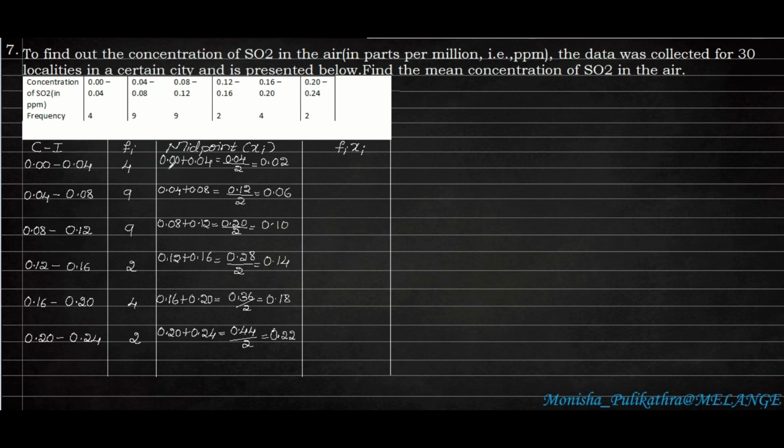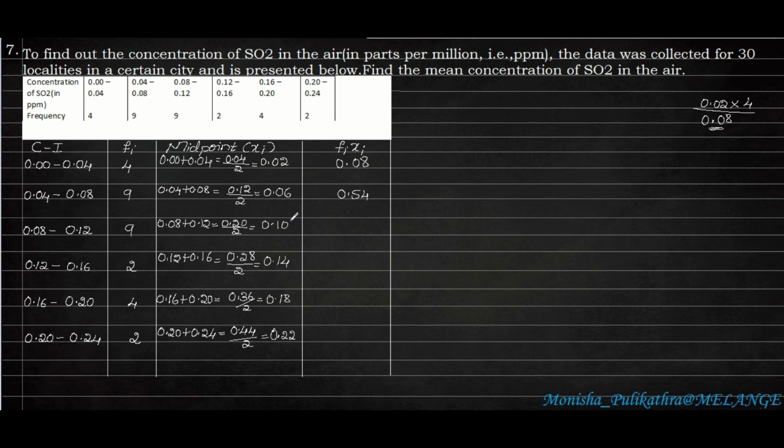Next, in the last column we need to multiply 4 into 0.02. It is simple to multiply whenever a decimal point is there. 4 2s are 8, then after 2 digits the point will be there, 0.08. Here 9 6s are 54, so it will become 0.54.